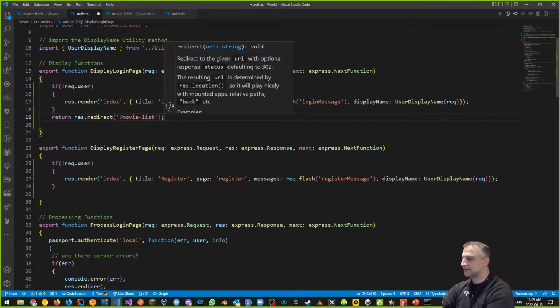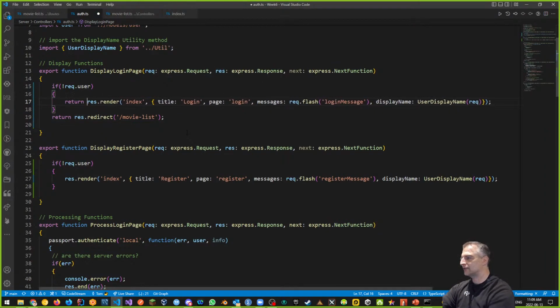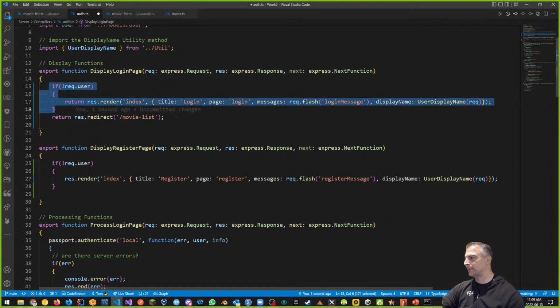So why? Because, well, the user's already logged in. Why would you want to log him in again? And then if he's not logged in, let's just return, kind of this thing. Return, what it does is it basically skips out of here. It's almost like a break statement, which is what we're doing.